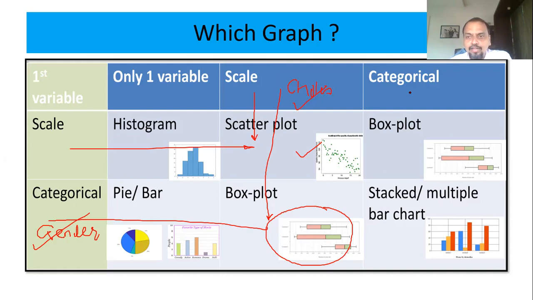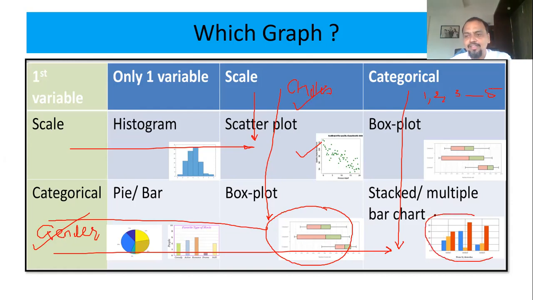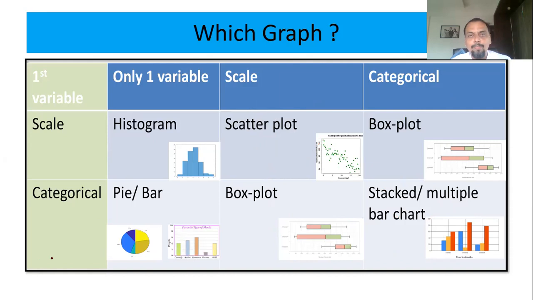But if both are categorical, that means here it is gender, and here it is given the Likert scale of 1 to 5, then you have to go with a multiple or a stacked bar chart. See how the things are changing now.